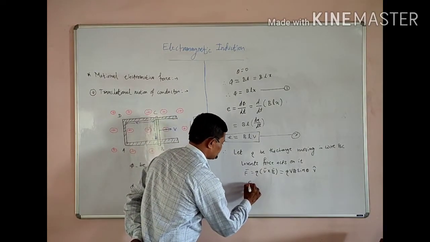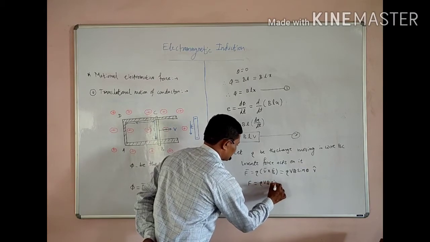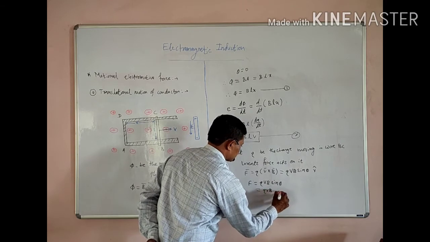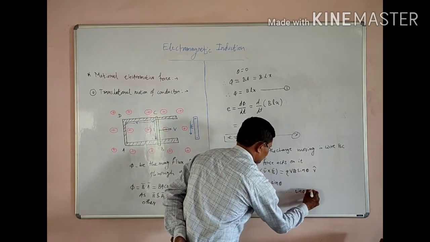If we take the magnitude, F is equal to QVB sin theta, or this is equal to QVB as sin theta is equal to 1.